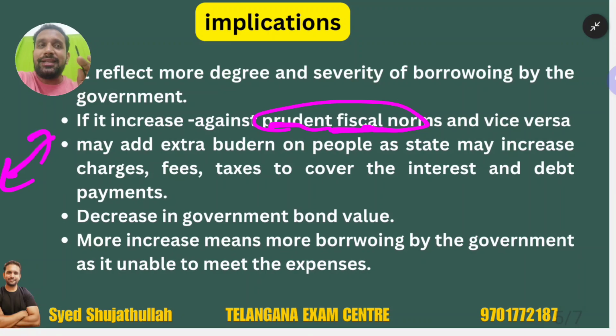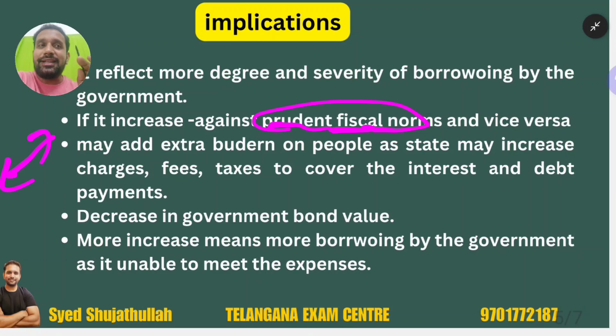More increase of the debt per capita means more borrowing by the government, as it is unable to meet the expenses. The more debt per capita increases, the more borrowings will be done by the government. That is all about the implications. So this point you have to write as a very good answer on your paper. That will serve your purpose.